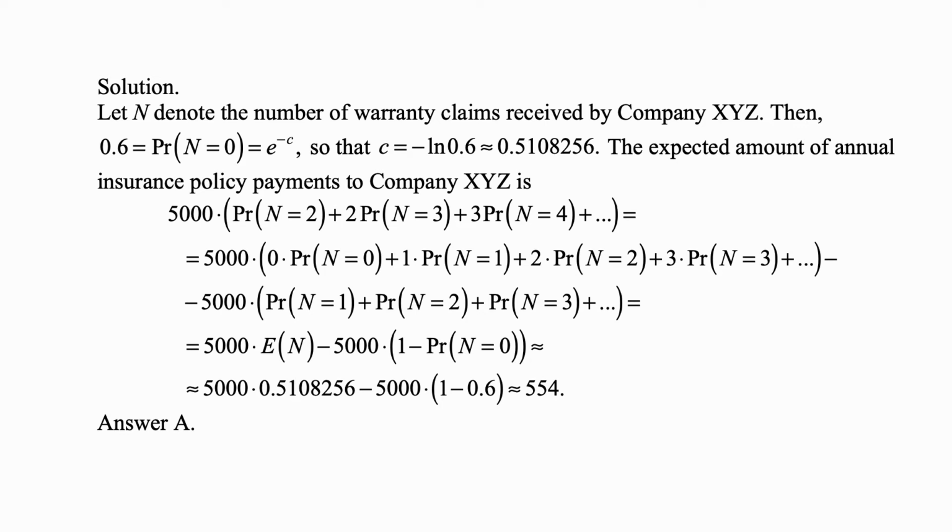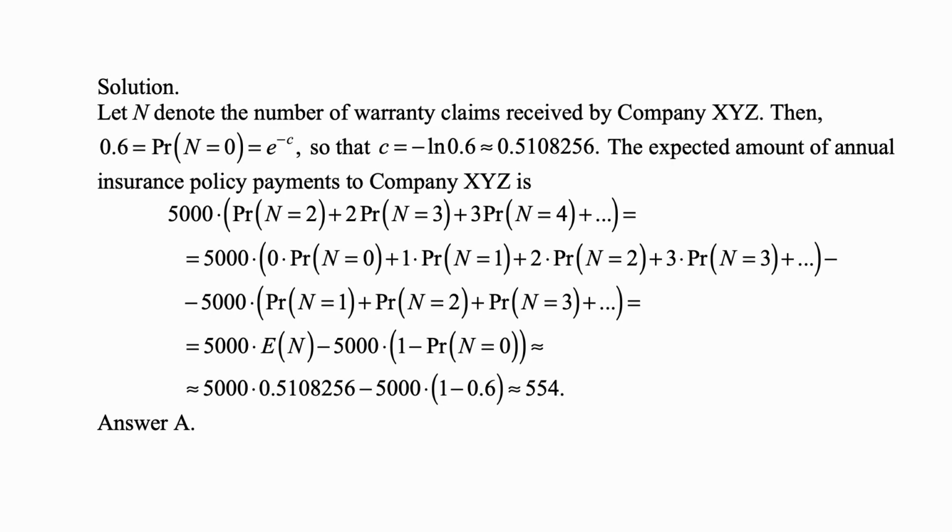Now we rewrite this in such a way that we put 5,000 times 0 times probability that n is 0. Of course, this number is 0, so it's not really relevant for calculation, but it's there for a purpose. Plus 1 times probability that n is 1, plus 2 times probability that n is 2, plus 3 times probability that n is 3, and so on. And as you can see, this whole large sum in parentheses here is simply the expected value of n.